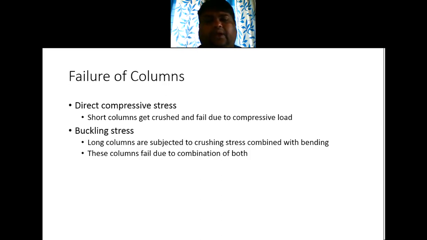One is the crushing stress, which is produced because of the load, and the second effect is the buckling of the column or bending of the column, right? So the long column fails because of a combination of both of these.